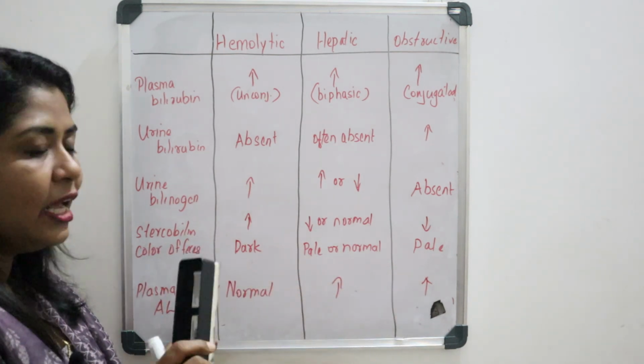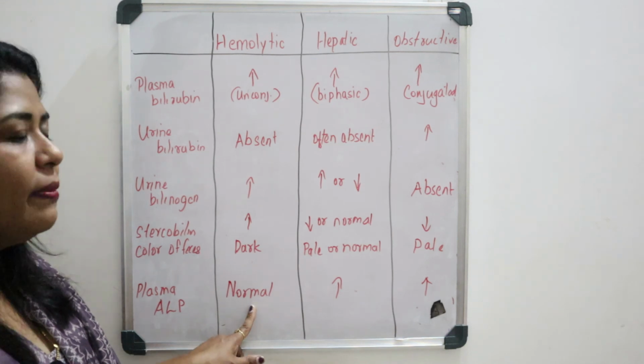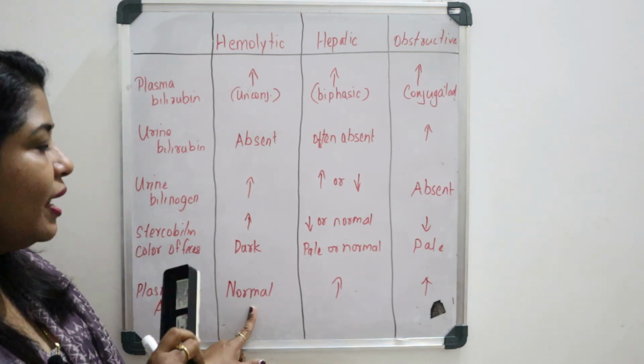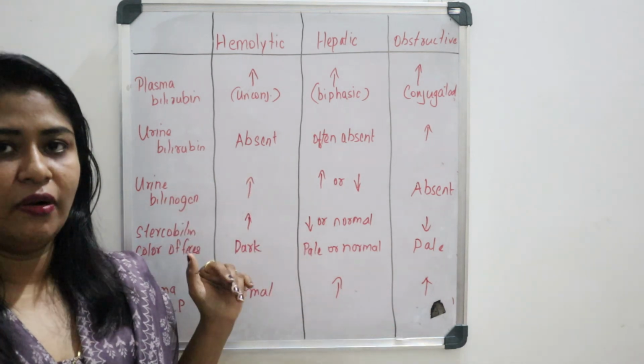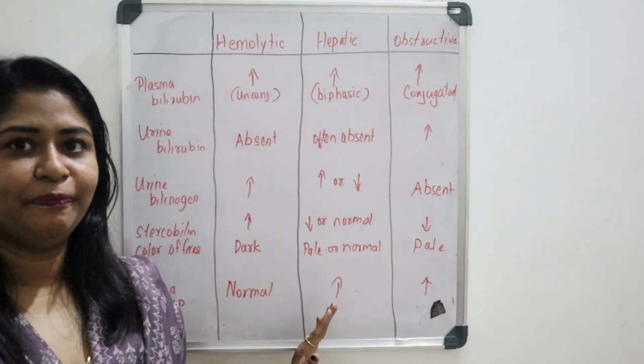Coming to the plasma ALP, alkaline phosphatase level, it is normal in hemolytic jaundice, increased in hepatic jaundice, and also increased in obstructive jaundice. So these are the findings.